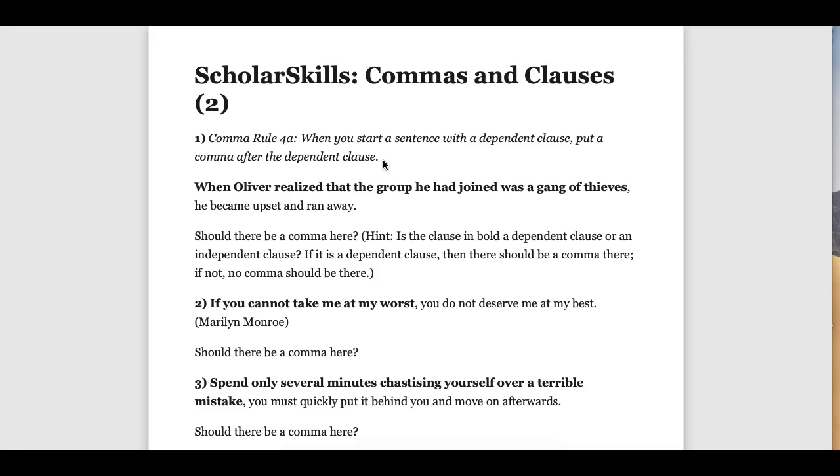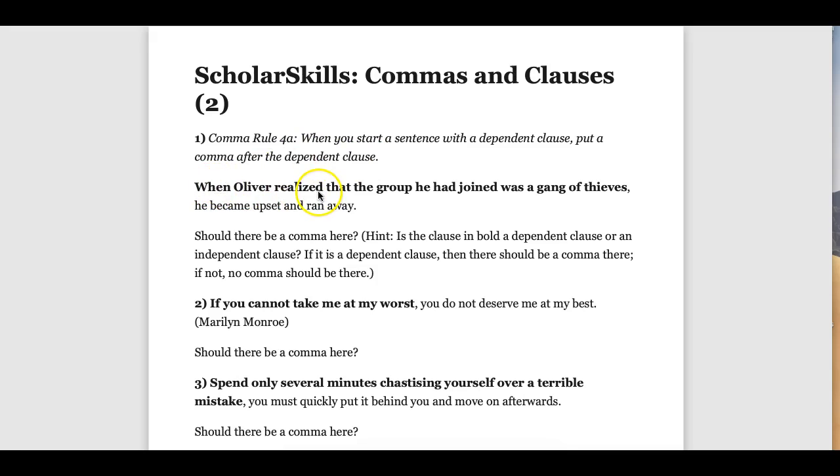But if I said, when Bill ran to the store, I still have a clause because I have Bill and ran, subject and verb, but now it's a dependent clause. It's waiting to be completed by an independent clause. So whenever you begin a sentence with a dependent clause, a clause that's relying on another clause to complete its meaning, always put a comma after that dependent clause. Let's take a look at an example.